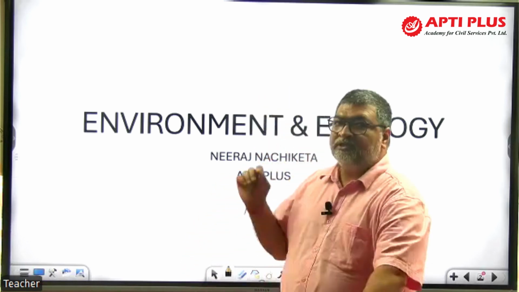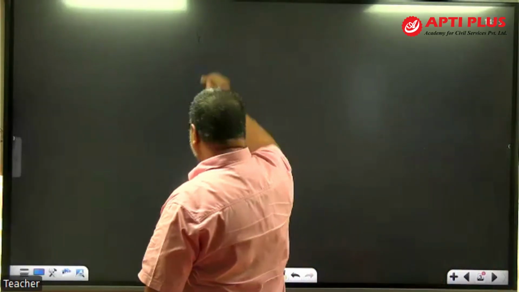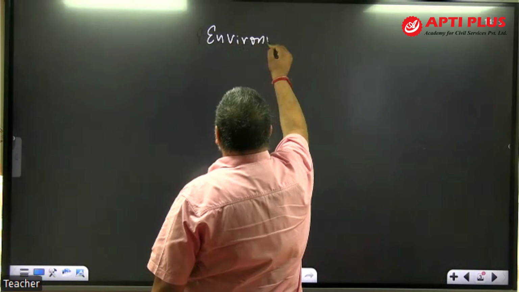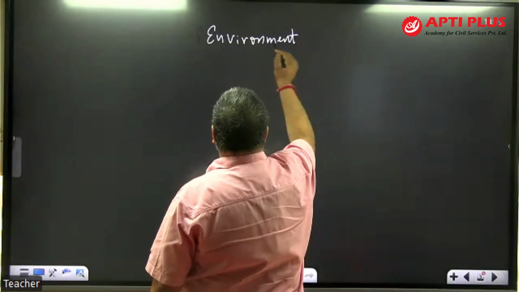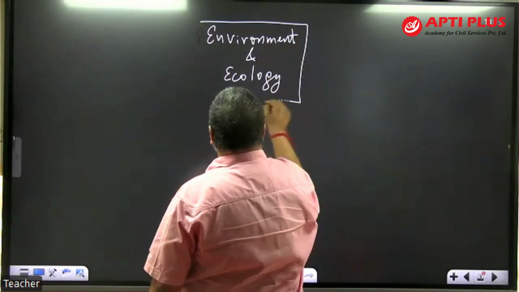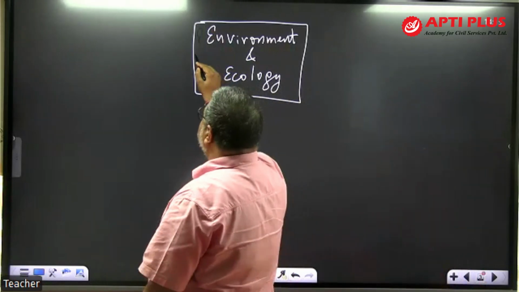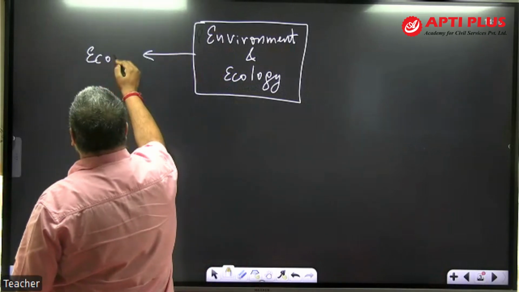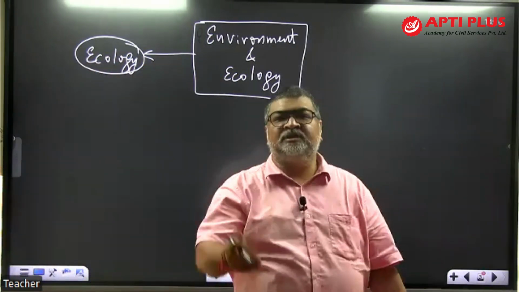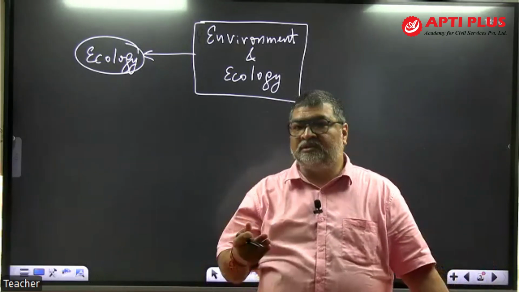So to begin with, if you look at this subject, environment and ecology, from the examination perspective, we can broadly divide it, based on the previous year questions analysis, into 5 major segments. The first segment is concepts from ecology, like the ecosystem concept, ecotone, ecological niche, and many such words and terms linked with the subject.